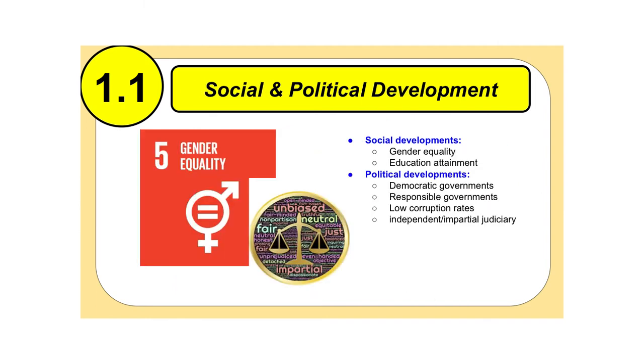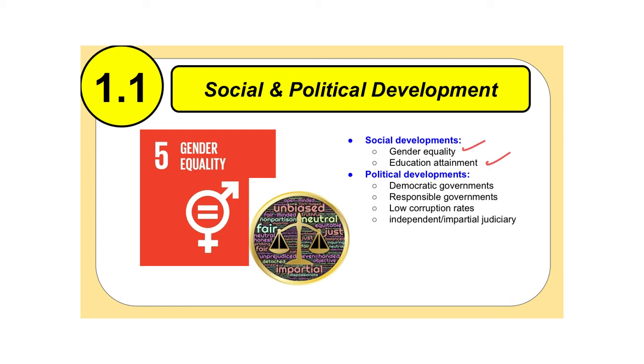So, in looking at social and political development, this is going to be diving much deeper in terms of development. Social development refers to things like gender equality and education attainment. When you're looking at a nation and you're studying its development, you look at how gender equality is in that particular country, how easy it is for a person to attain higher education or access to that education. Those are the types of things you're going to be looking at when you're looking for social development.